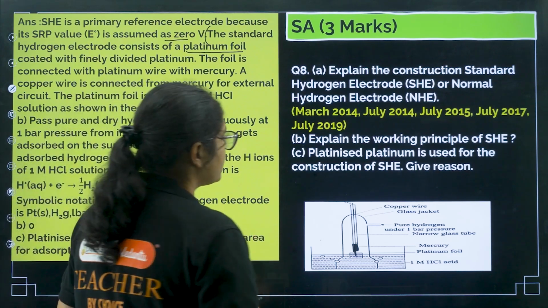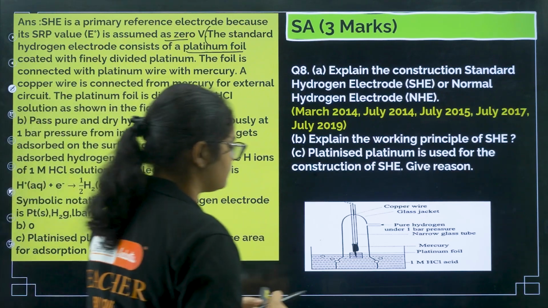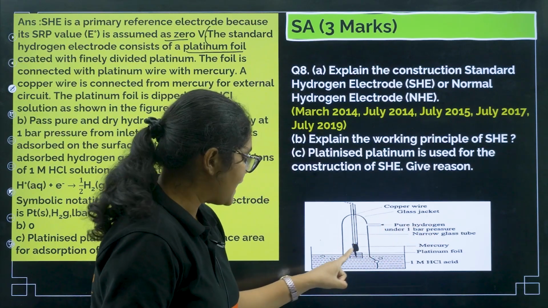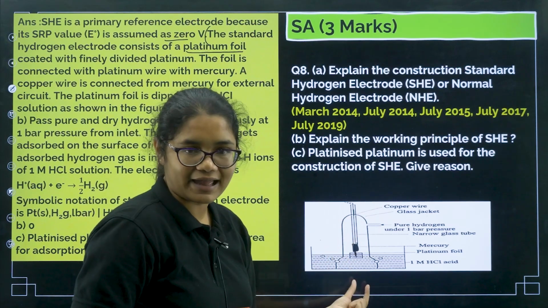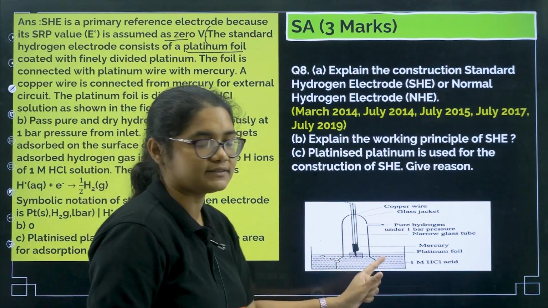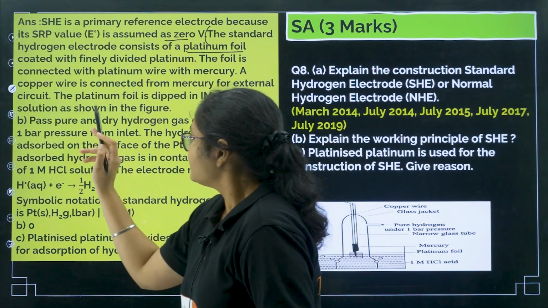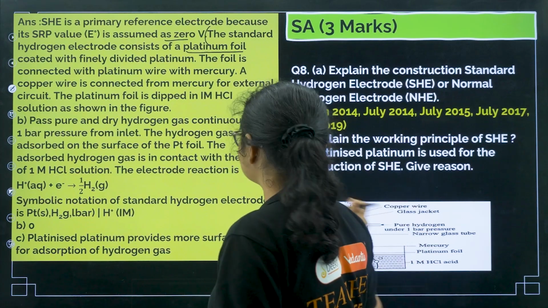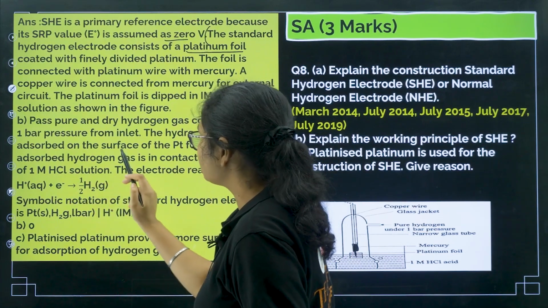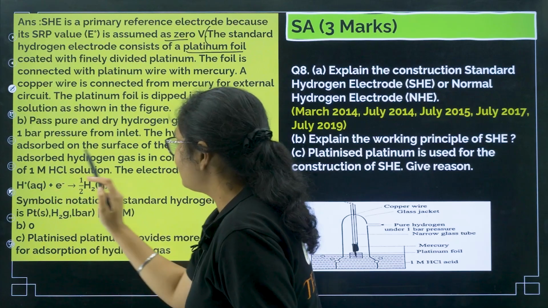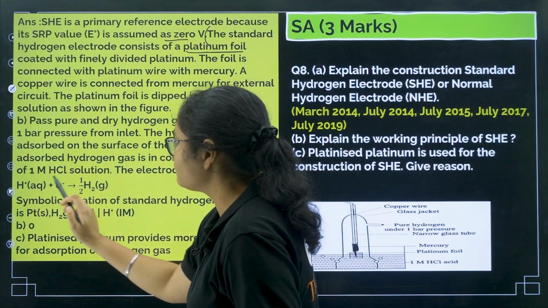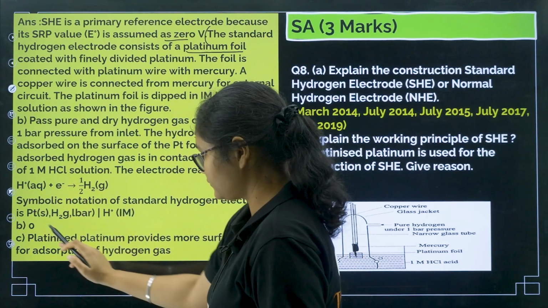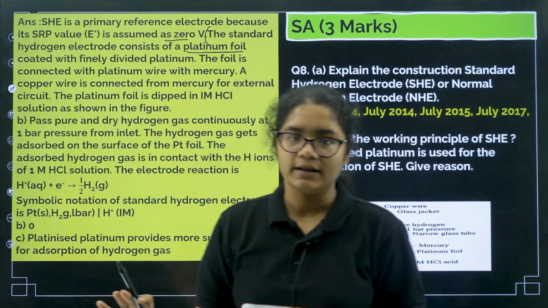Next, working of SHE. How does it work here? We give pure hydrogen gas. The platinum wire absorbs the hydrogen gas, and then that is dipped in HCl, in which a reaction takes place. So you can see here, pass pure and dry hydrogen gas continuously at 1 bar pressure from the inlet. This is the inlet. The hydrogen gas is adsorbed on the surface of the platinum foil. The adsorbed hydrogen gas is in contact with the H plus ions of 1 molar HCl solution. The electrode reaction is this one. Symbolic notation is given to you. Clear? This is the working.